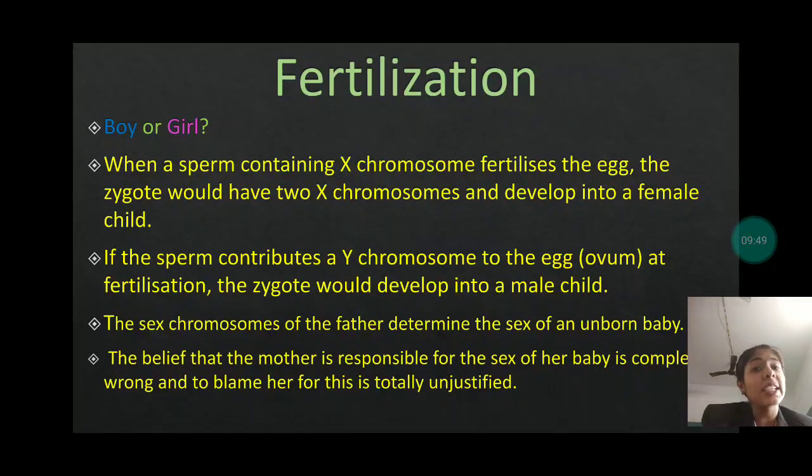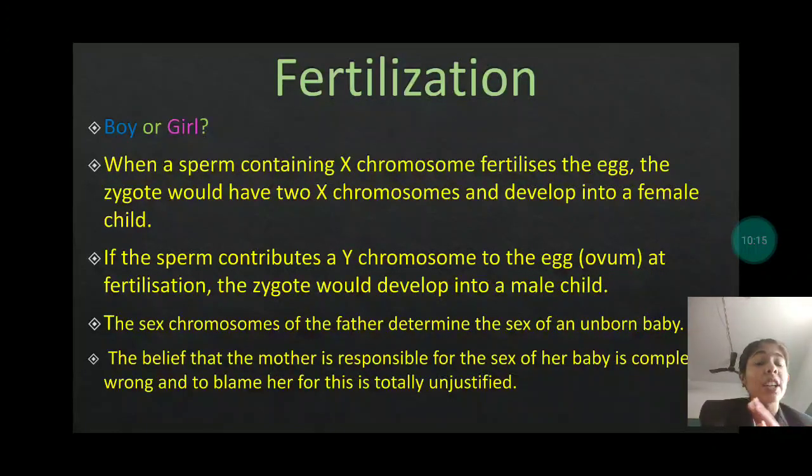So let us see in the explanation form. When a sperm containing X chromosome fertilizes the egg, the zygote would have 2 X chromosomes and develop into a female child. If the sperm contributes a Y chromosome to the egg at fertilization, the zygote would develop into a male child. The sex chromosome of the father determines the sex of an unborn baby.